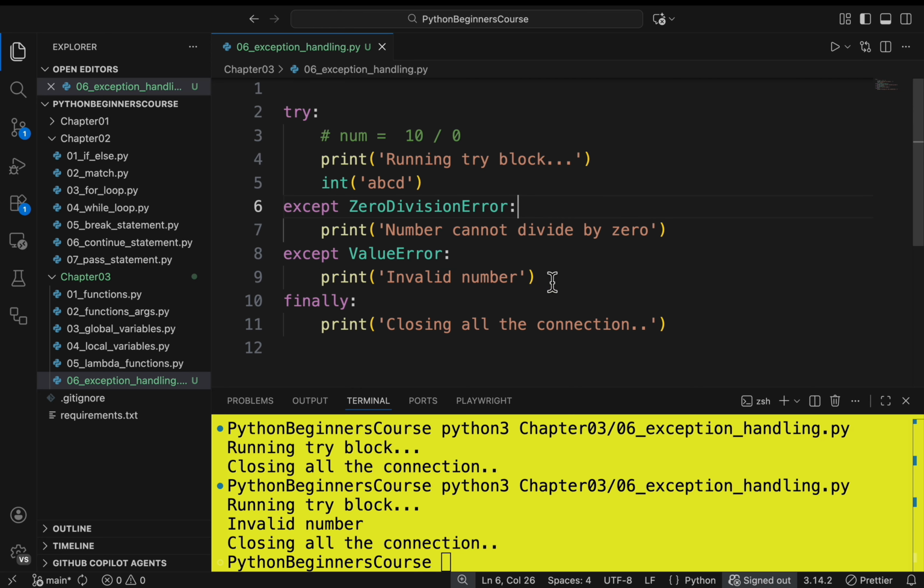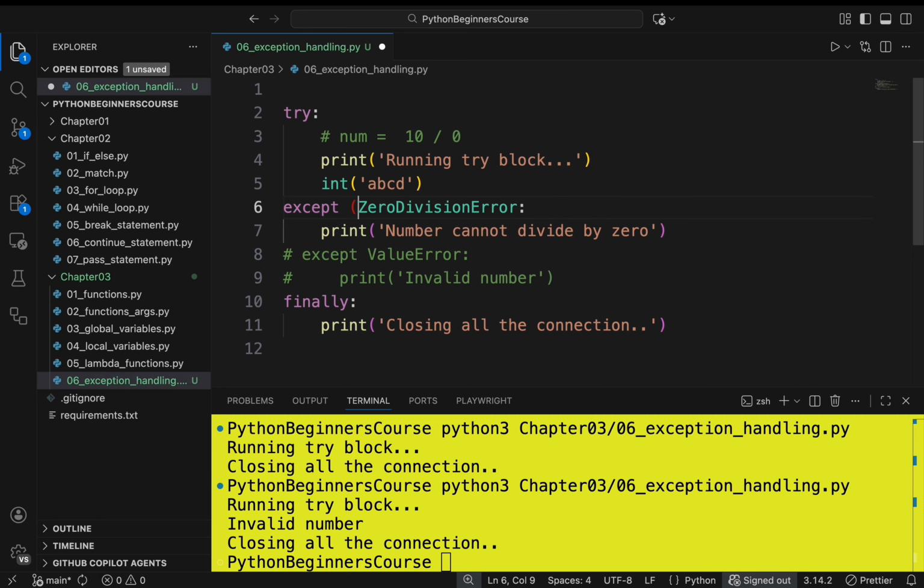Let's merge this ValueError into one except code block. I will comment out this except code block, and here I will write open and close brackets, and inside this you can add multiple exception types, and then after that I will say as e.